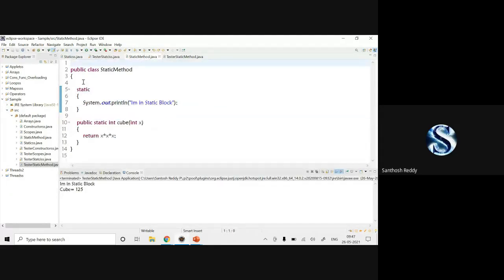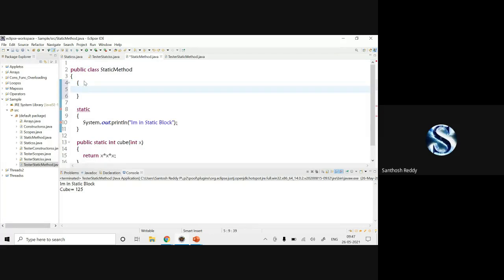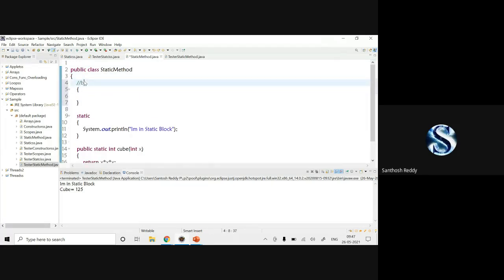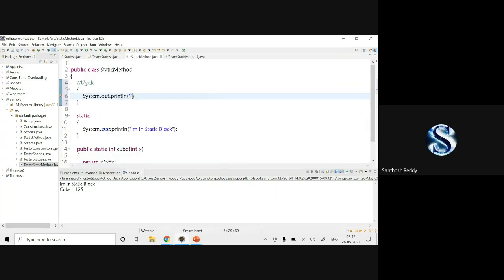Okay. Now, for example, this is your static block. Normally we have one block, which is nothing but opening and closing parentheses. For that, we are going to call it a block. Okay, I'll write it. System.out.println, you can say "I'm in block."